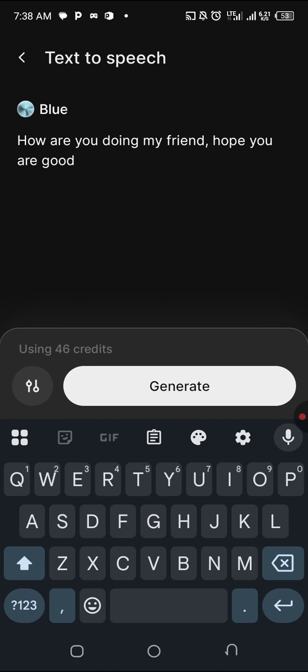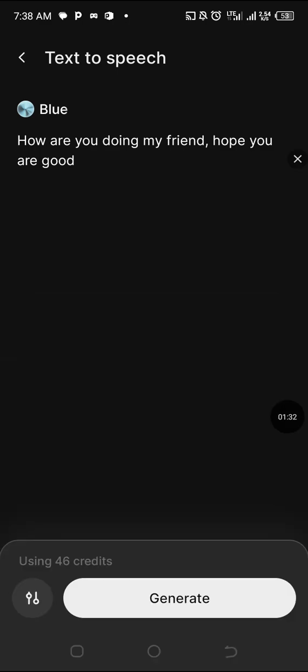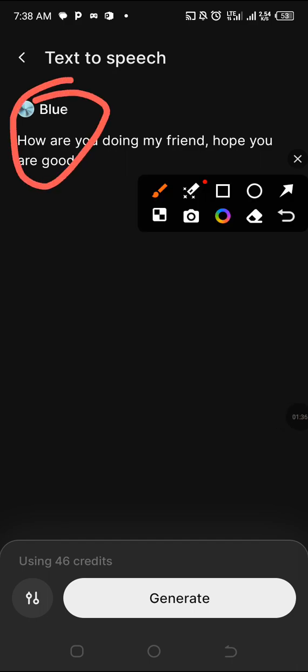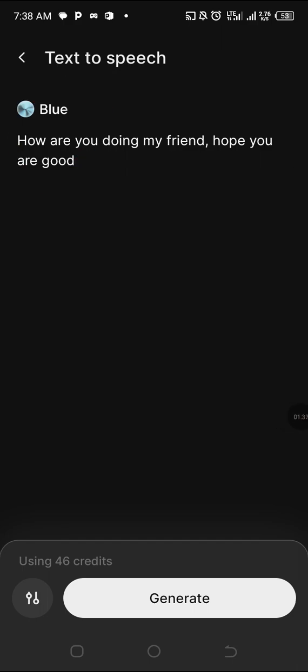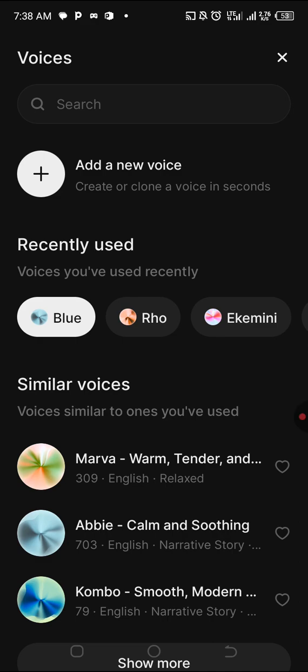Then paste. Let's say that this is a voiceover. This one I typed here. Just paste your voiceover. Then on this place, you see this blue. This is someone I used recently. Now click on it.